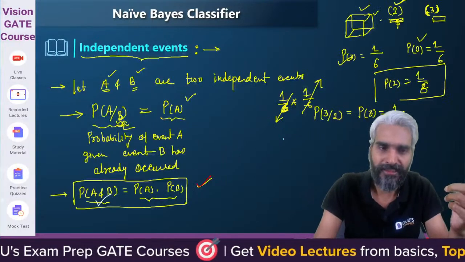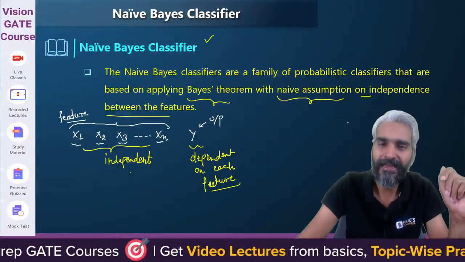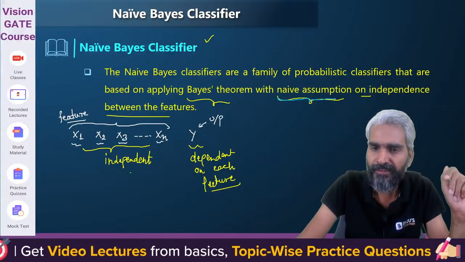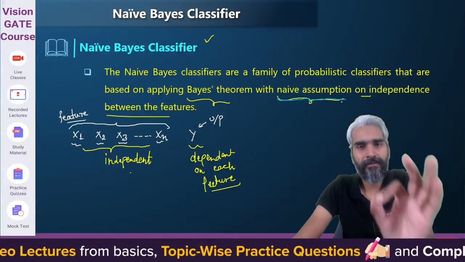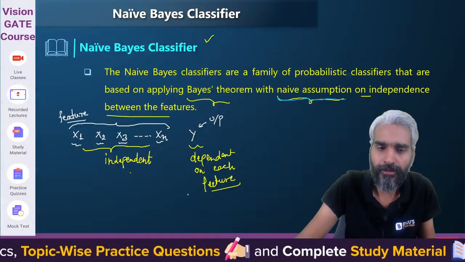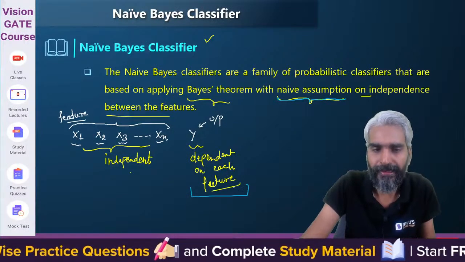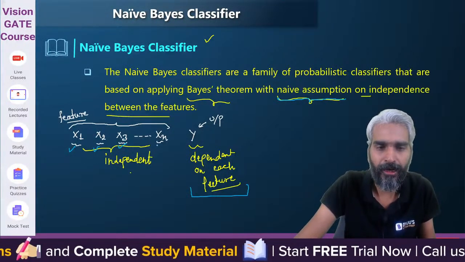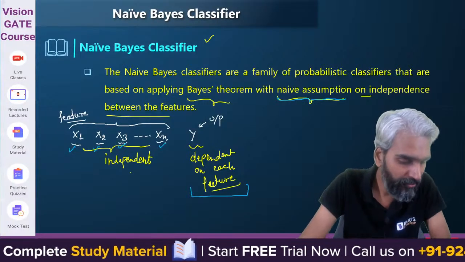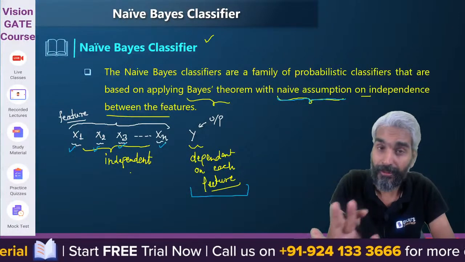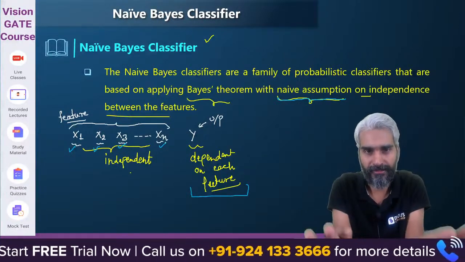So what did we say? In the naive Bayes classifier, we assume that the features are independent. We are assuming that the features are independent, and we are also assuming that the output is dependent on each one of these features. Clear? That's the basic assumption which you need to understand.